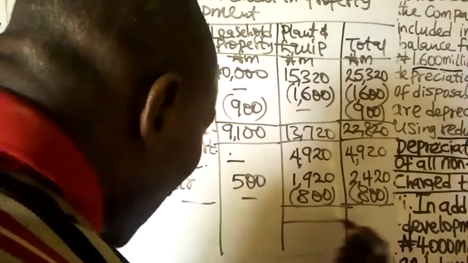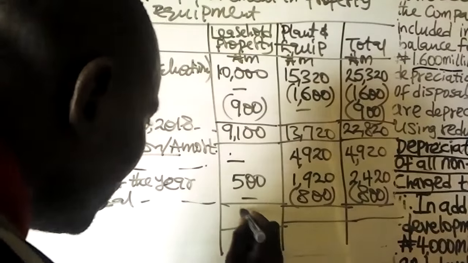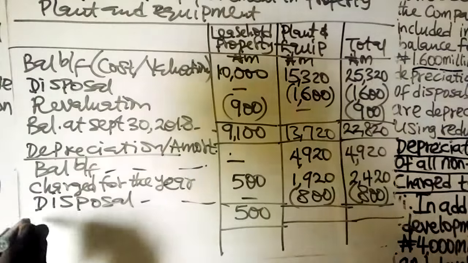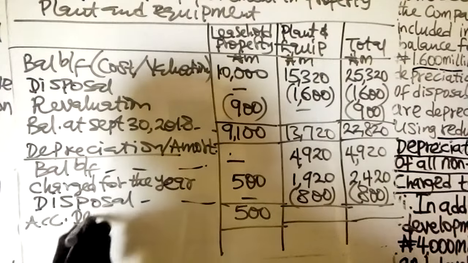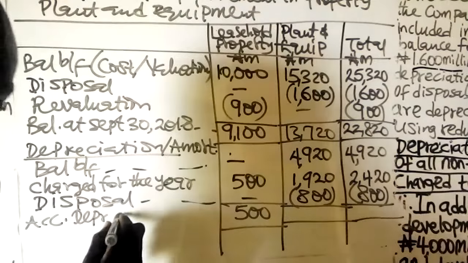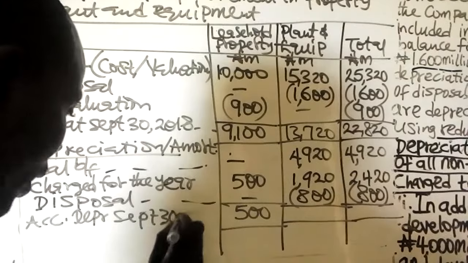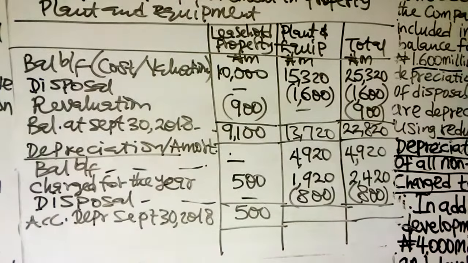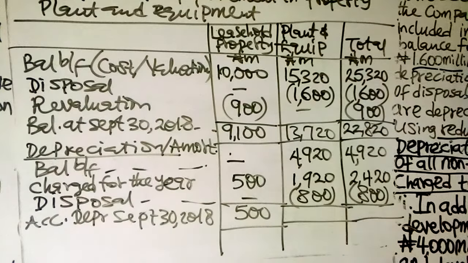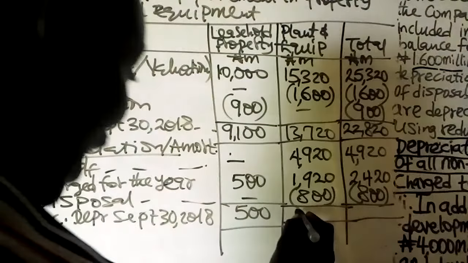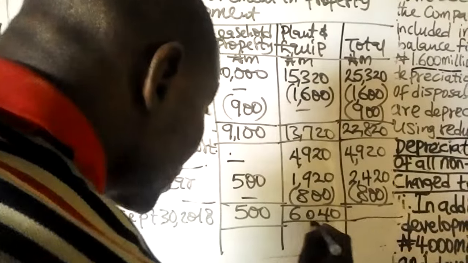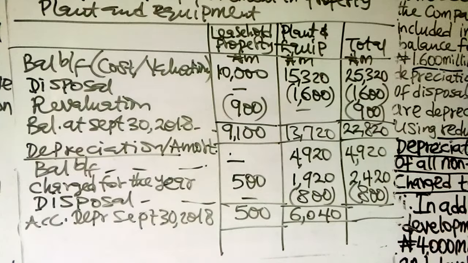Now, how much is the total of your accumulated depreciation to date? This one will be 500. Accumulated depreciation as at September 30, 2018. This one is 500. Then we have 4,920 plus 1,920 minus 800. You have 6,040. Then for the total, 4,920 plus 2,420 minus 800. You have 6,540.